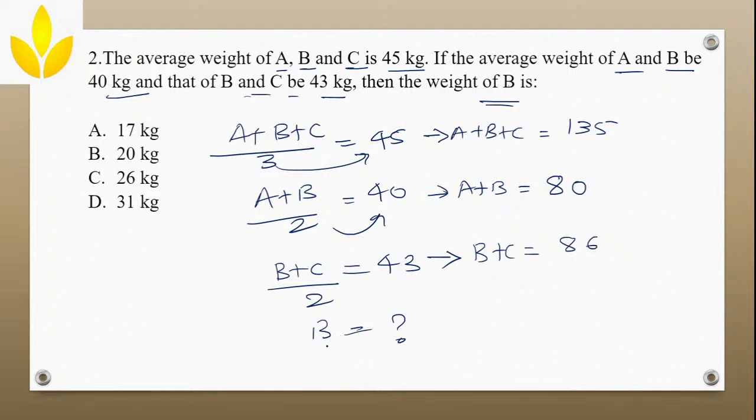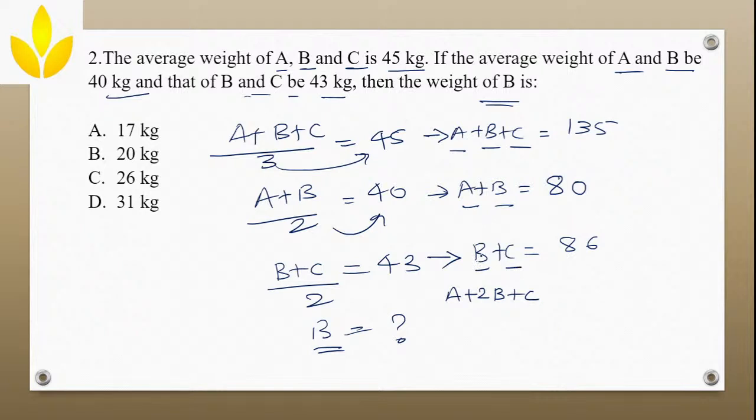Now, what I want is B. How can I do it? See here, this is A, B, C. Here I have B 2 times. So if I add these two, A plus B and B plus C, it will become A plus 2B plus C, because there are 2 B's here.